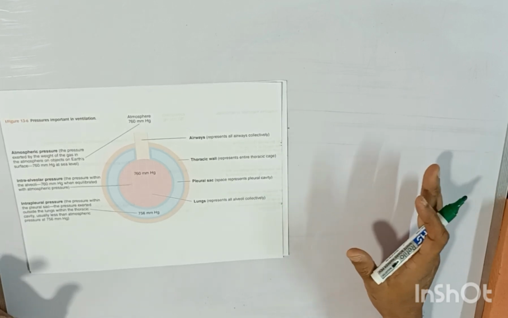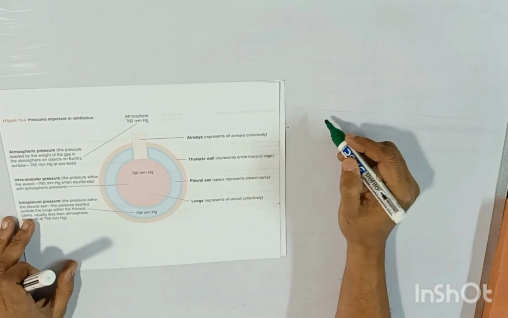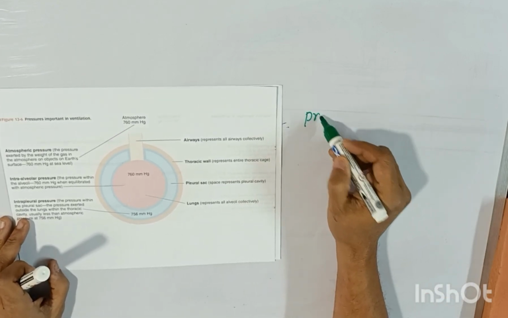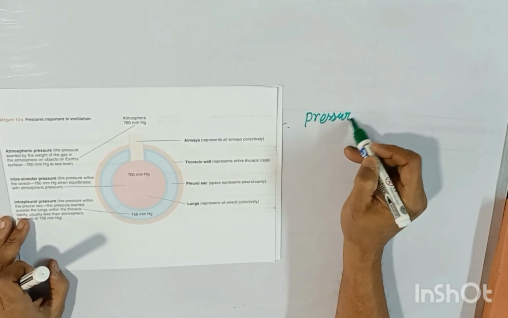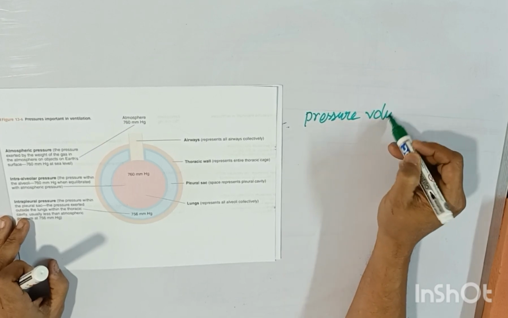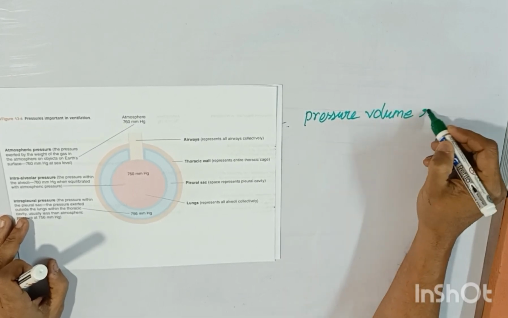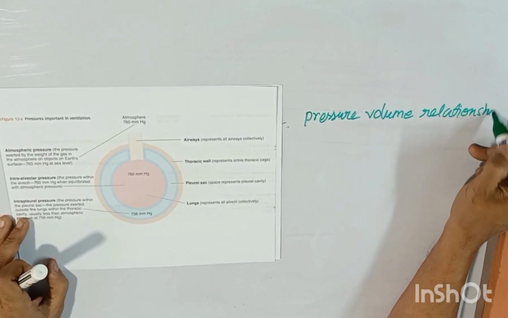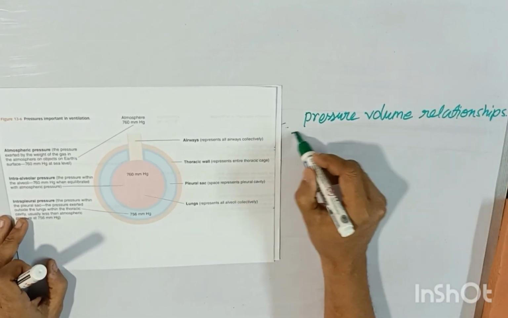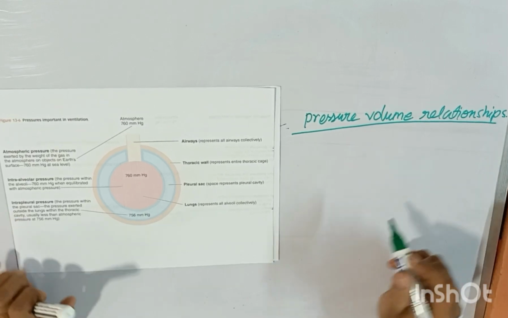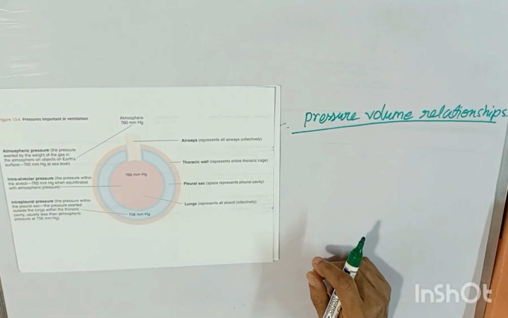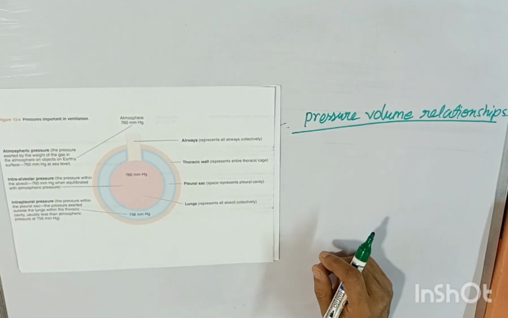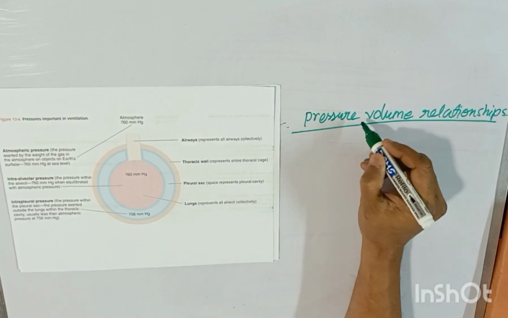The pressure volume changes of lung. So it's a very important topic. The pressure volume relationships. So why do we stress on this pressure volume relationship? Because there's always a change in between these two.